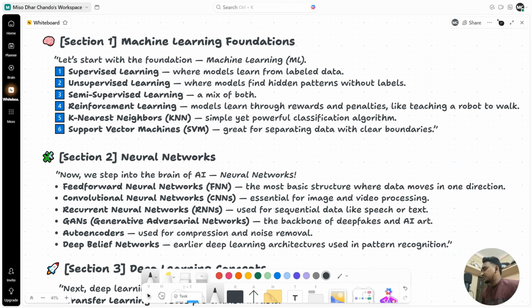I divide this cheat sheet into 10 sections so that you can easily understand it. So let's see the sections. In section number one, you should learn about machine learning fundamentals. Let us start with the foundation of machine learning.